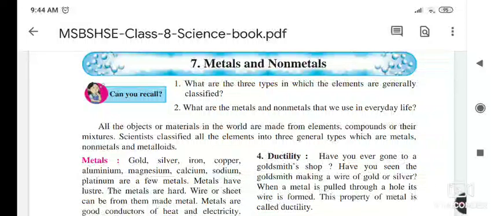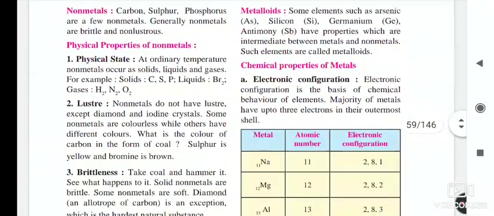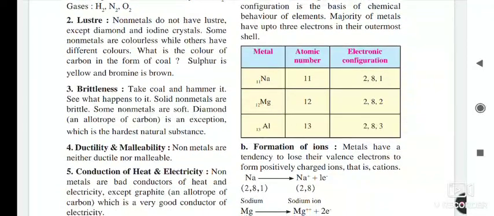Friends, under lesson number 7, metals and non-metals. Yesterday and the day before yesterday, in the last two lectures, we studied the properties of metals and non-metals. If we do a comparative study of the properties of metals and non-metals, it is very easy.